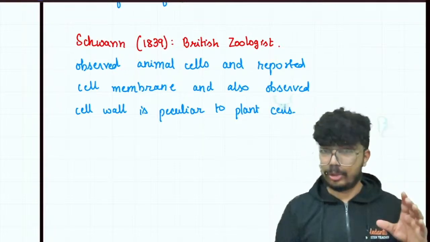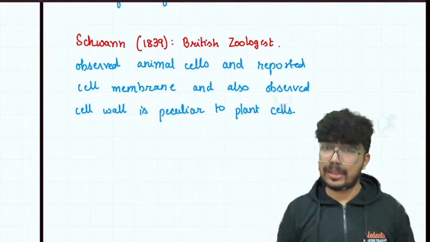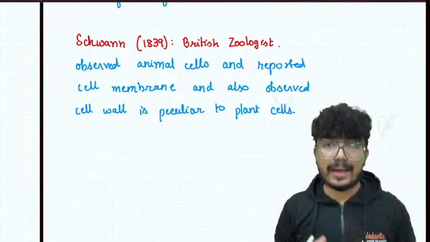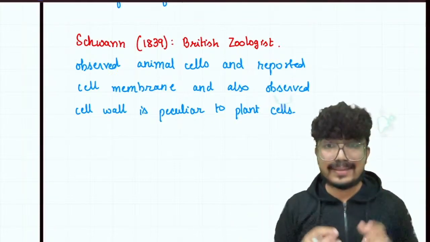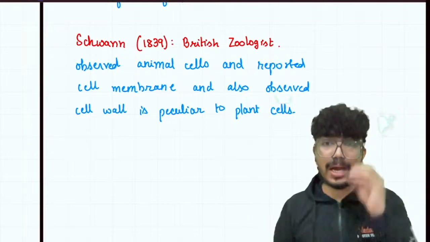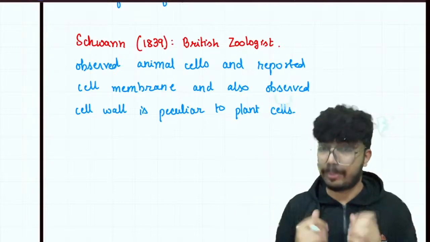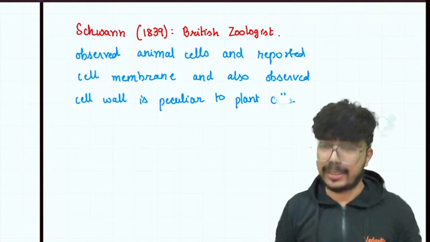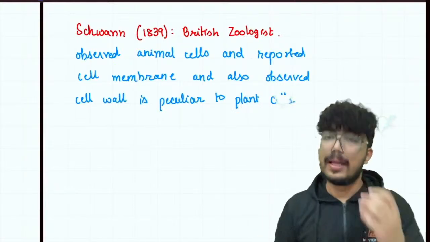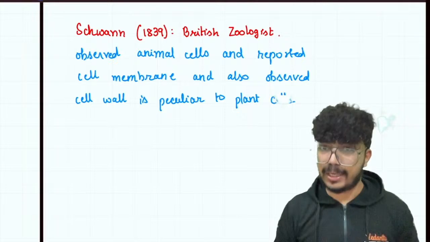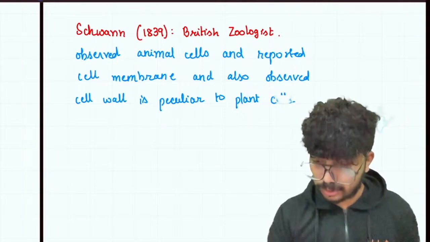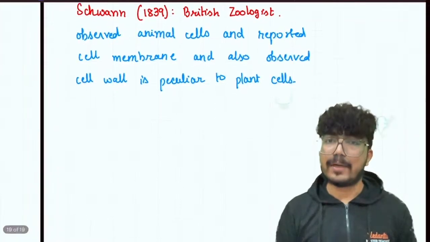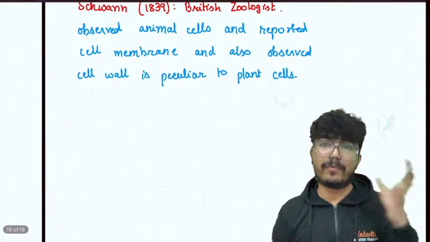Now, Theodor Schwann and Matthias Schleiden combined their findings and came up with a hypothesis. They said that all living organisms are made up of cells and their byproducts. This was the hypothesis that they proposed, and later on they proved it, but they were not able to justify from where these cells originate.